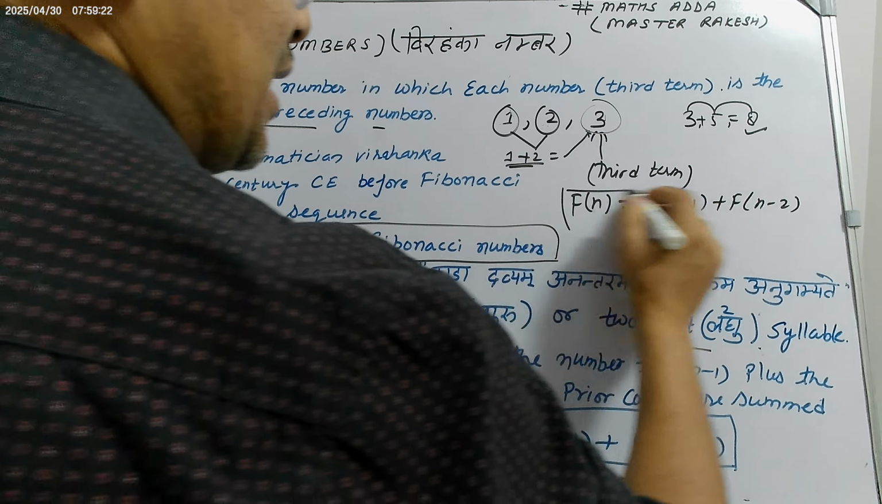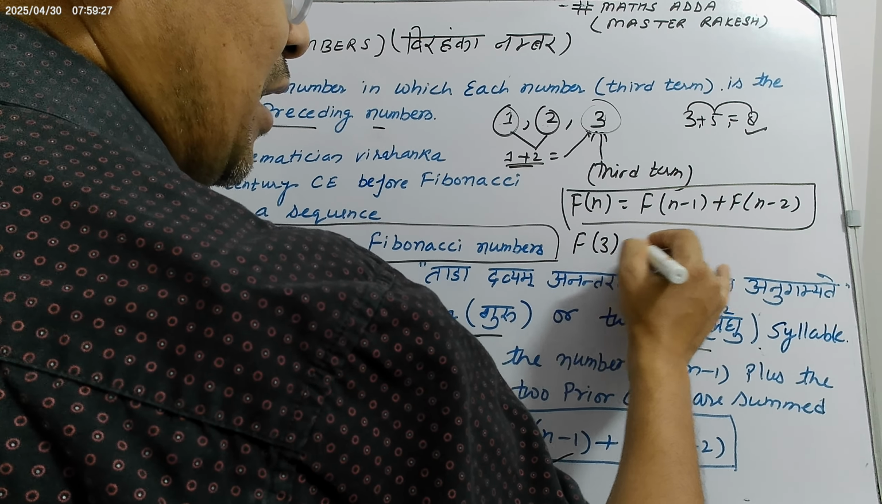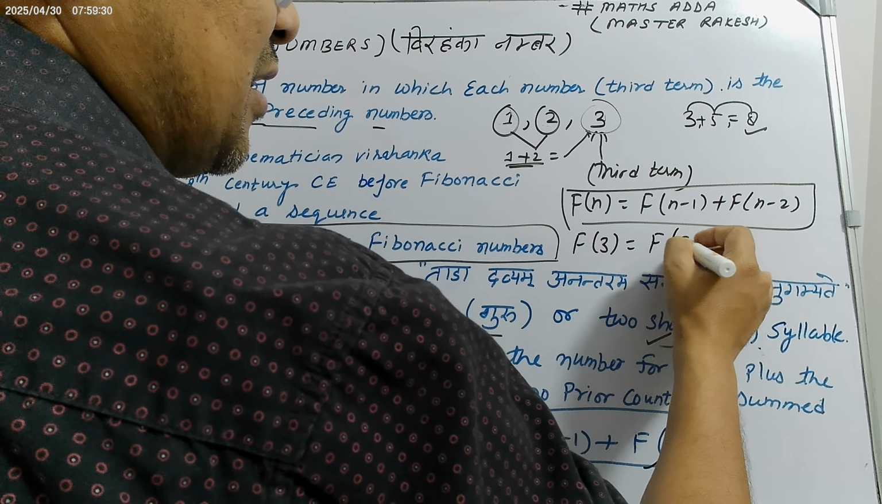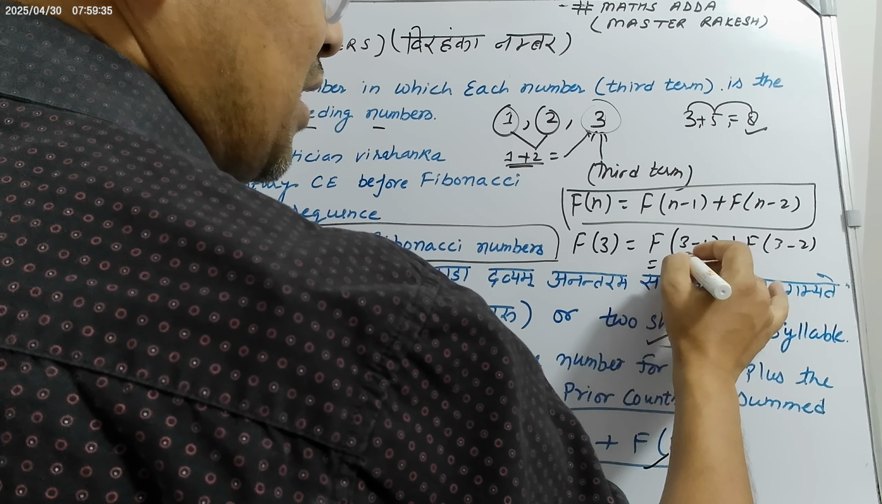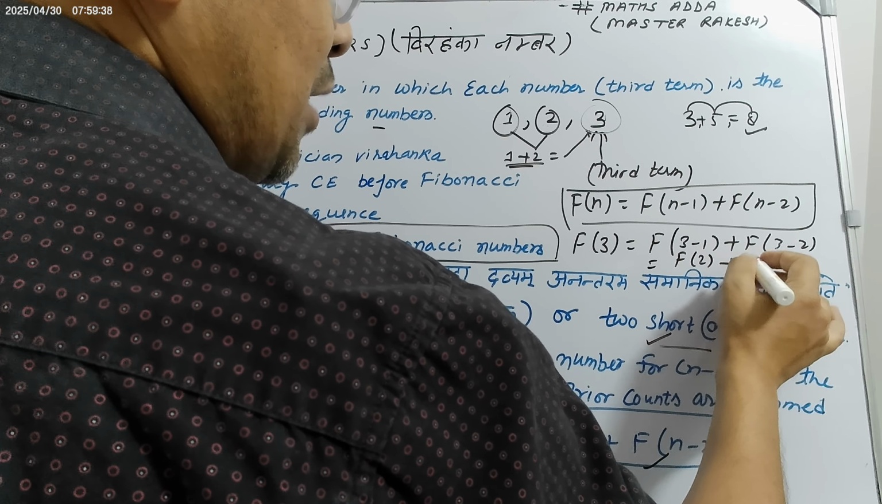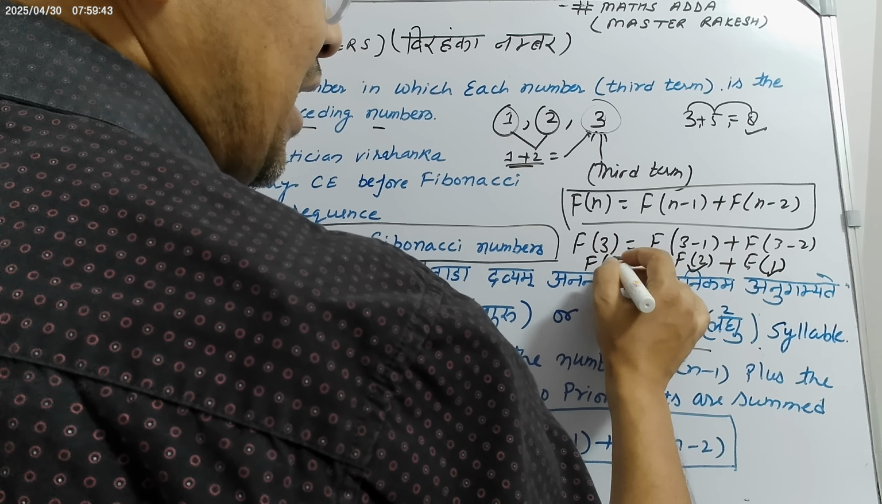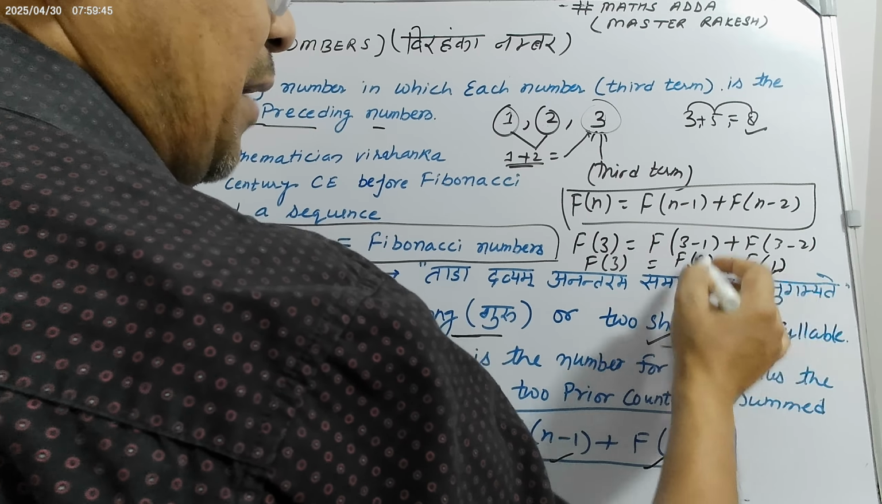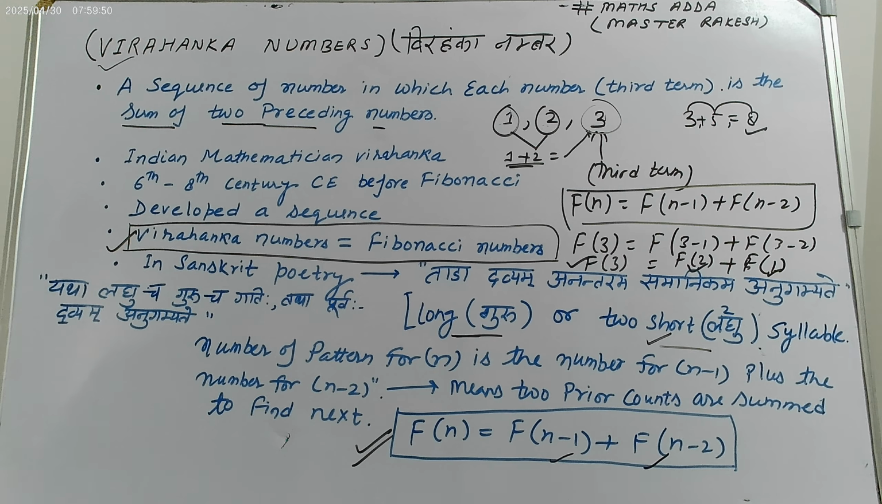So this is the formula. If you put n equal to 3, then 3 minus 1 is 2, and 3 minus 2 is 1. So 1, 2 and 3. 1 plus 2 equals 3. The first two numbers make the third one. So this is the Fibonacci sequence. Similarly, you can get the Virahanka numbers. The sequence is very easy if you understand it.